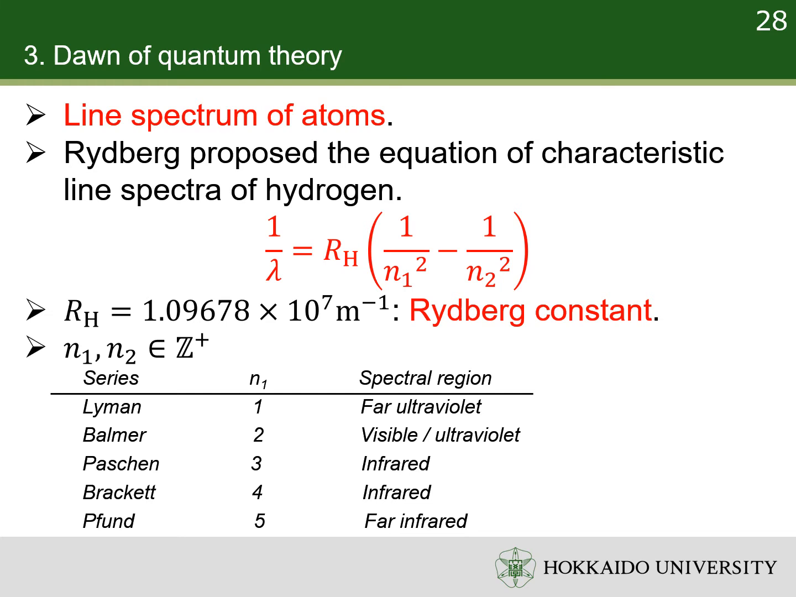For example, the lines of n1 equals 1 are Lyman series. They are in the range of far ultraviolet. The lines of n1 equals 2 are Balmer series. They are in the range of visible and ultraviolet light. We will see later, such discontinuity in wavelength corresponds to discontinuity in energy.